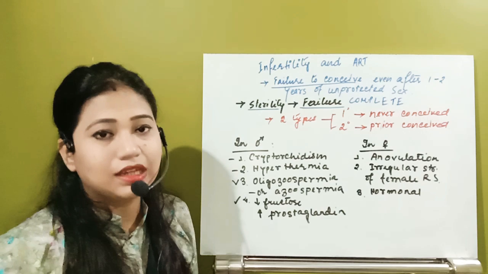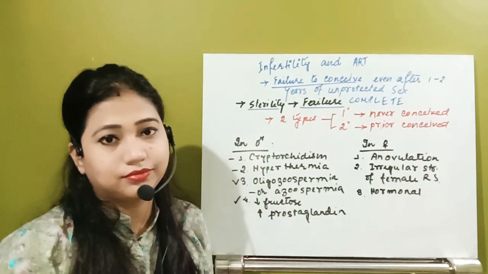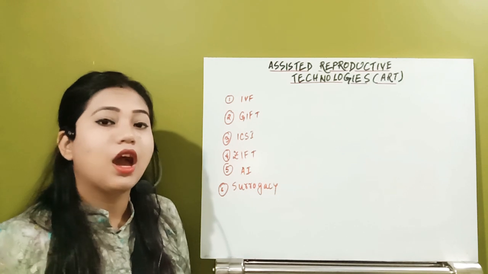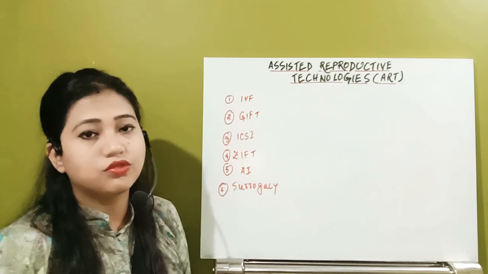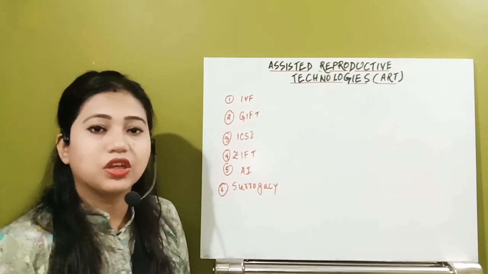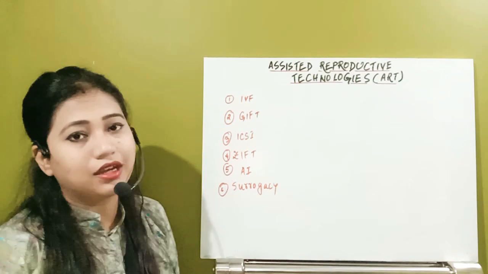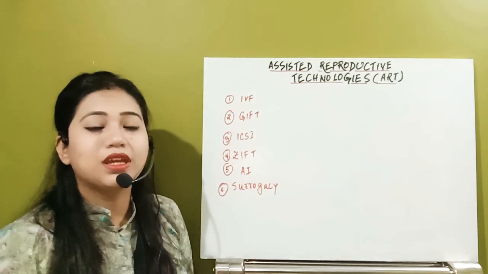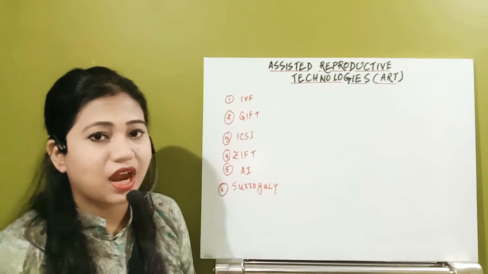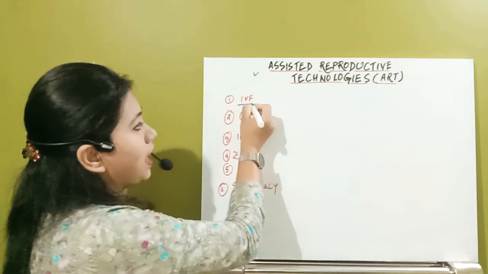What is ART? That means, to treat infertility, what do we have? Now just see how many techniques or treatments are available to treat the condition of infertility. That will be known as ART, or assisted reproductive technology. So how many assisted reproductive technologies are available? I'm telling you the difference between ART and IVF.